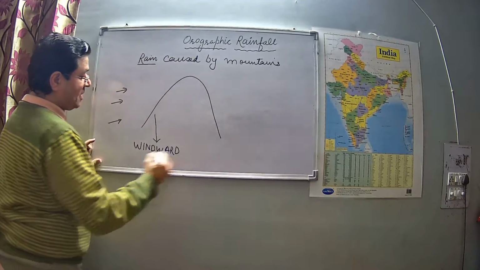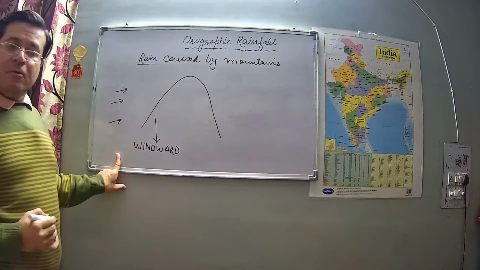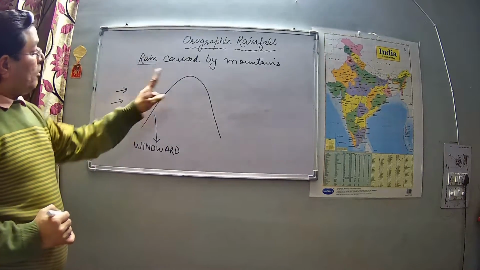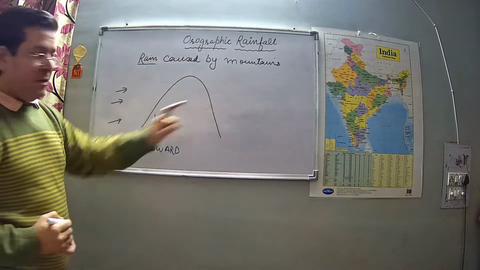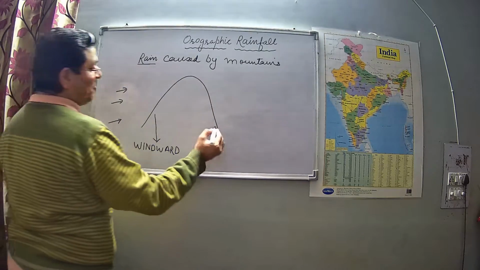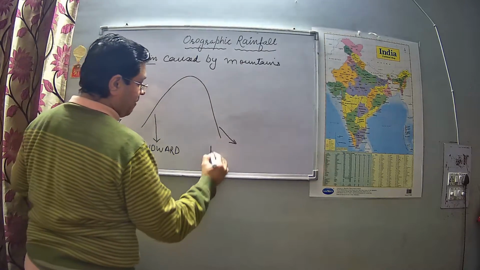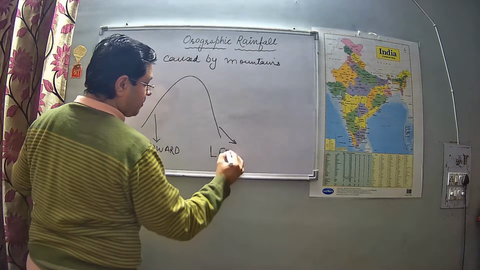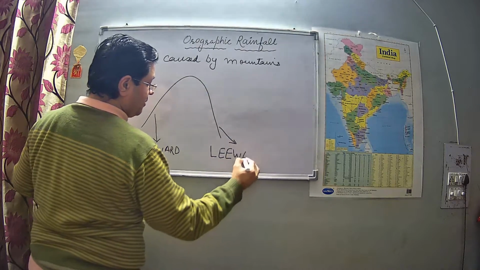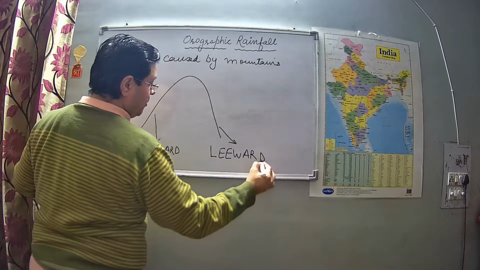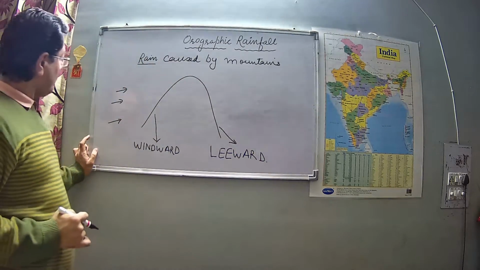Windward side, wind facing side of the mountain is known as windward side, and opposite side of the mountain is known as leeward side, right? Leeward side of the mountain.